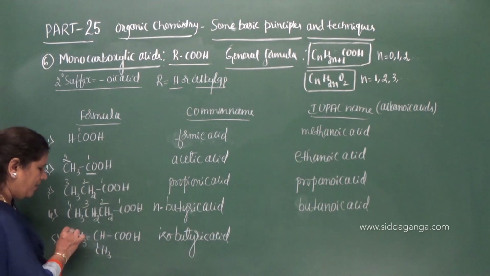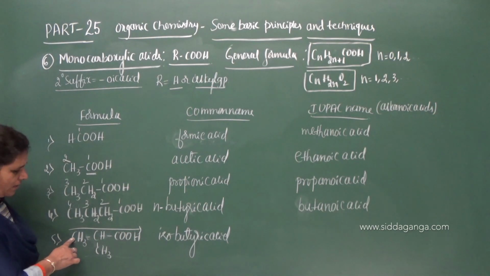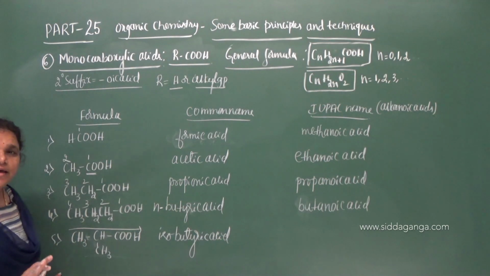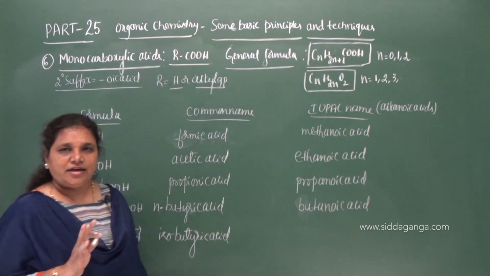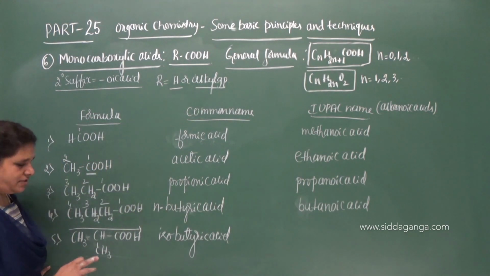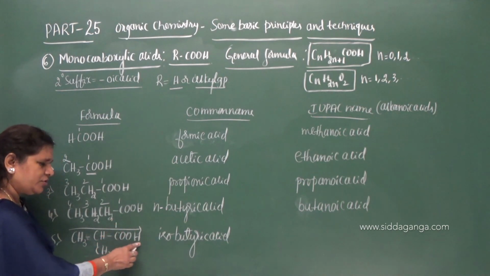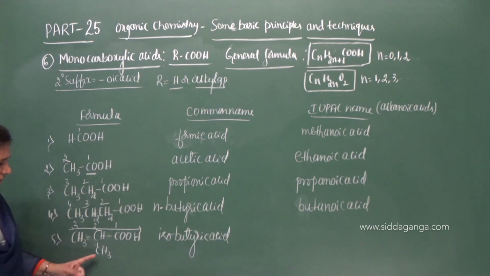Now what is the IUPAC name? Select the straight chain containing the maximum number of carbon atoms, but you cannot select this chain as it does not contain the functional group. Therefore you have to select the carbon chain which contains the functional group to give it preference. So you select this straight chain and number from this end, 1, 2 and 3. At the second carbon we have a substituent. What is the name of the substituent group here? It is a methyl group. On the second carbon we have a methyl group.